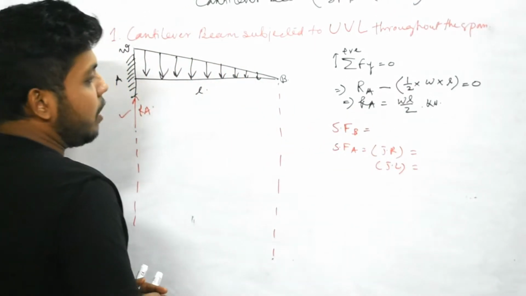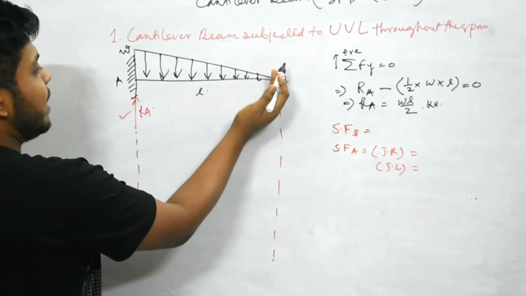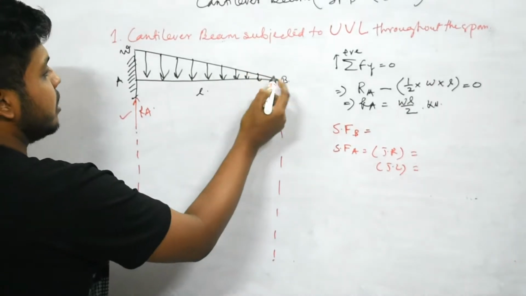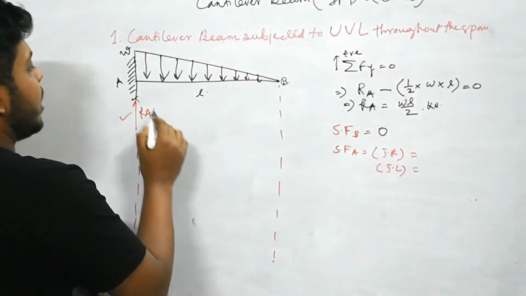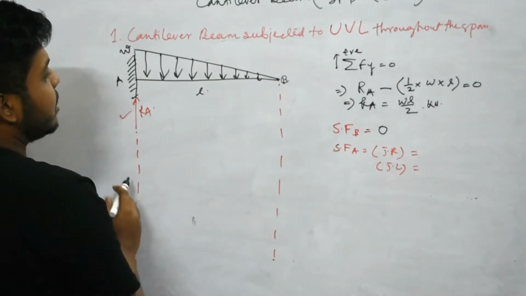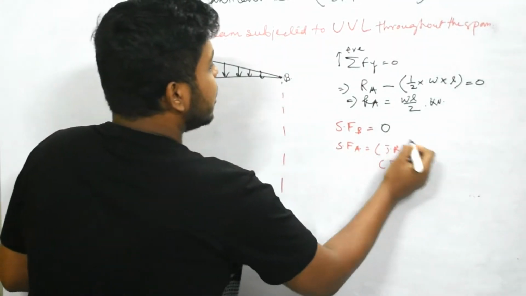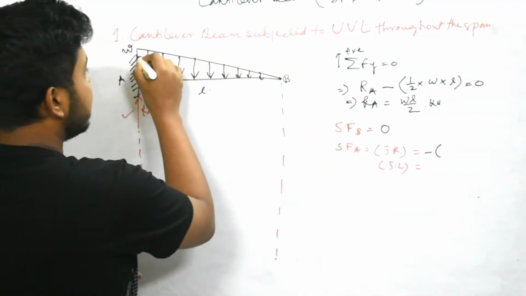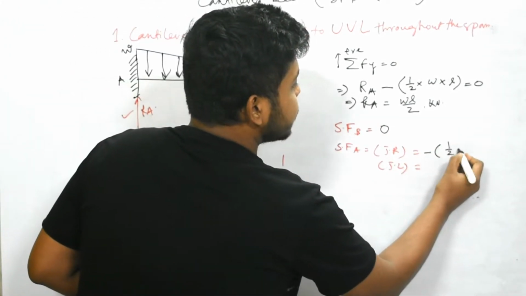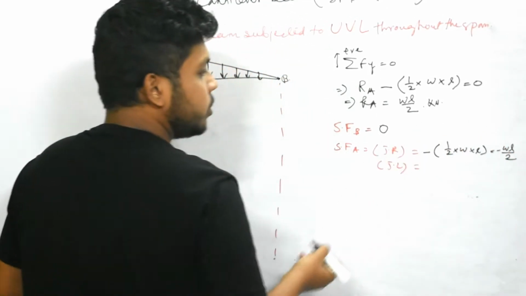So let's find SF at B. Here at B, there is no load. This load is applying and its effect will be considered here, not here. At point B there is no effect of load, so SF at B is 0. And SF at A, just right of point A, the whole load effect is considered. This load is in the downward direction, so minus the total load, that means this area, half into W into L, that is minus WL by 2.